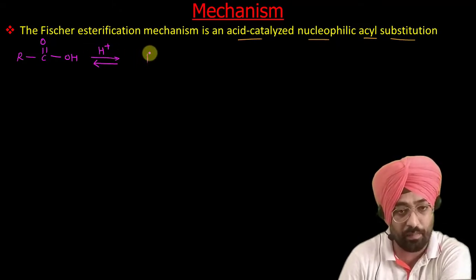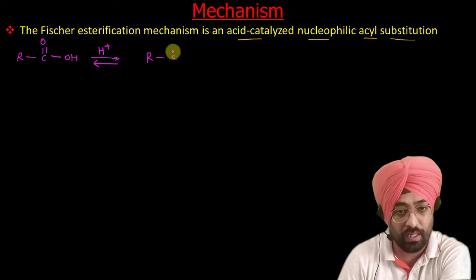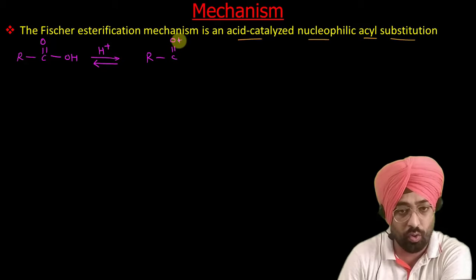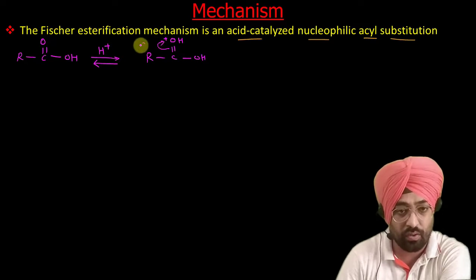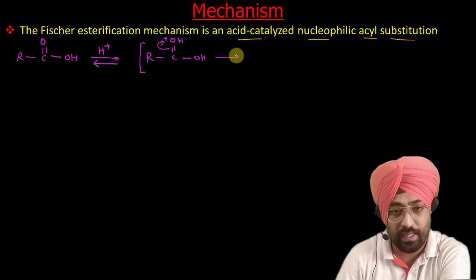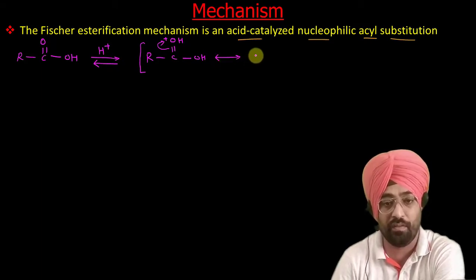This proton will go to this oxygen, giving C double bond OH positive OH. This is resonance stabilized, and whenever we write resonance, we have to use the double arrow, so you have to be very careful.